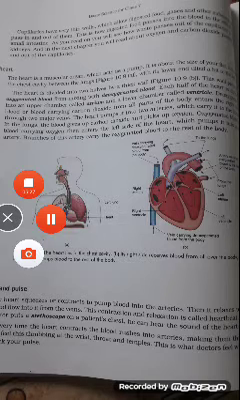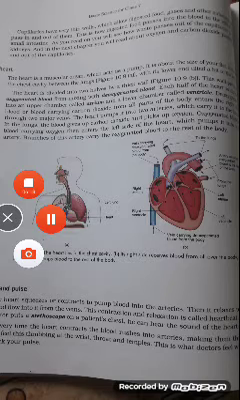Now, control of the heart. The invertebrate heart is generally fully controlled by the nervous system. The vertebrate heart is controlled by a pacemaker system made up of specialized cardiac muscles present on the walls of the heart. Now, let us discuss the inner structure of the heart.